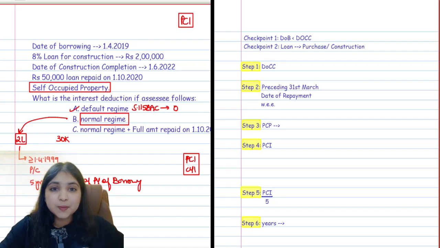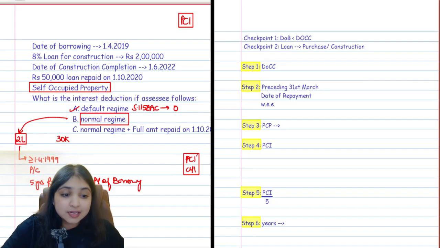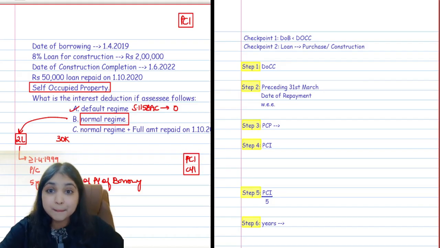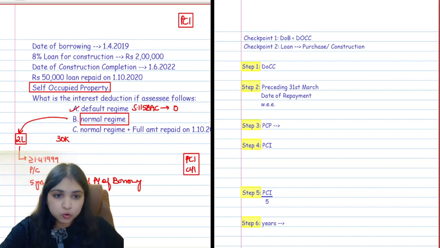Okay, so now come on guys, let's check first, let's see whether pre-construction interest will even apply or not. There are two checkpoints for pre-construction interest. Checkpoint number one is that the date of borrowing should be before the date of construction completion. Now in this question, when did the assessee borrow the loan? On the 1st of April 2019. When did the assessee complete the construction? On the 1st of June 2022. So is the date of borrowing before the date of construction completion?